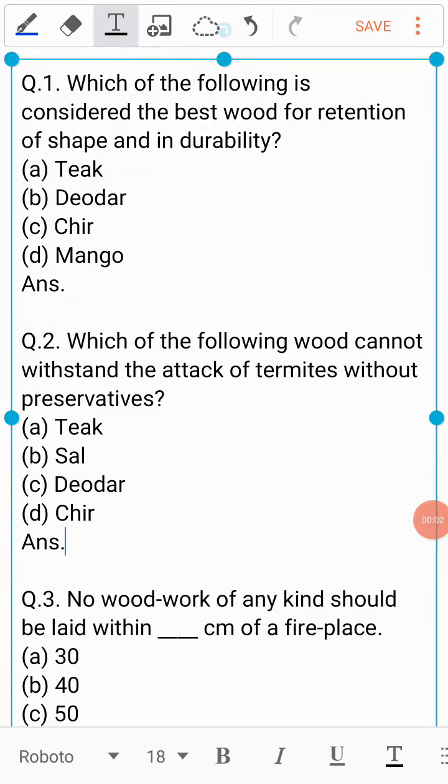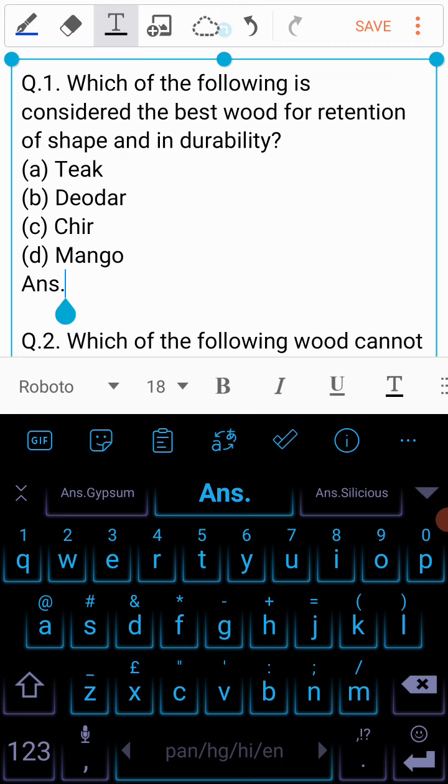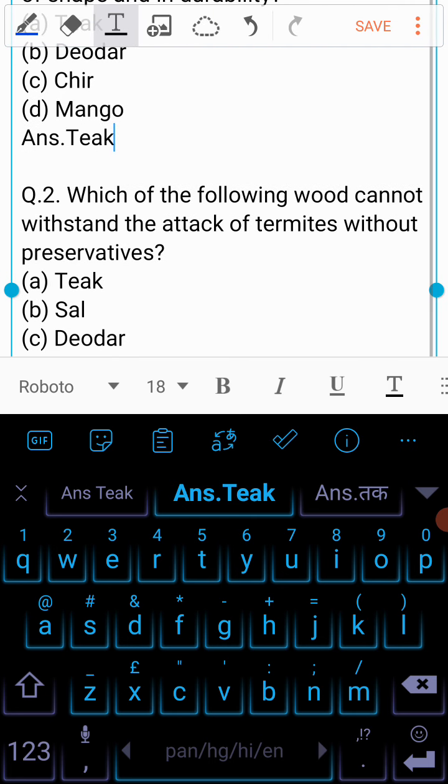So today this question set is about timber. The first question is, which of the following is considered the best wood for retention of shape and endurability? Is it A. Teak, B. Deodar, C. Cheer, or is it D. Mango? And the answer to the first question is A. Teak. Teak is considered best for retention of shape and it is very durable wood.